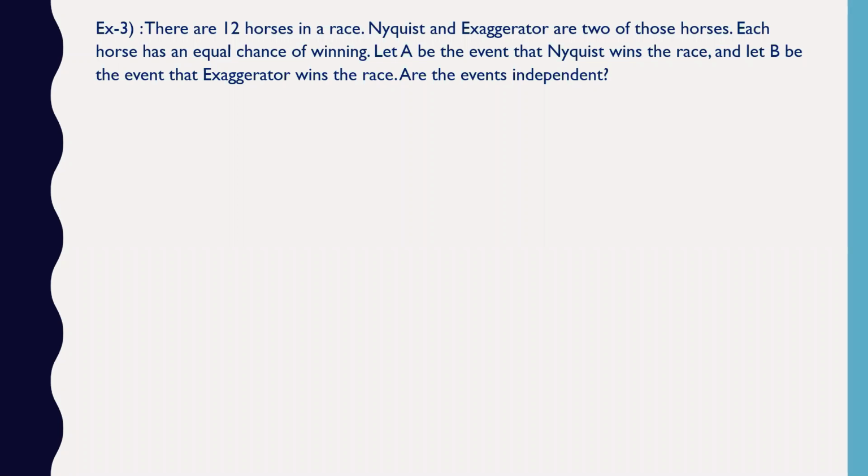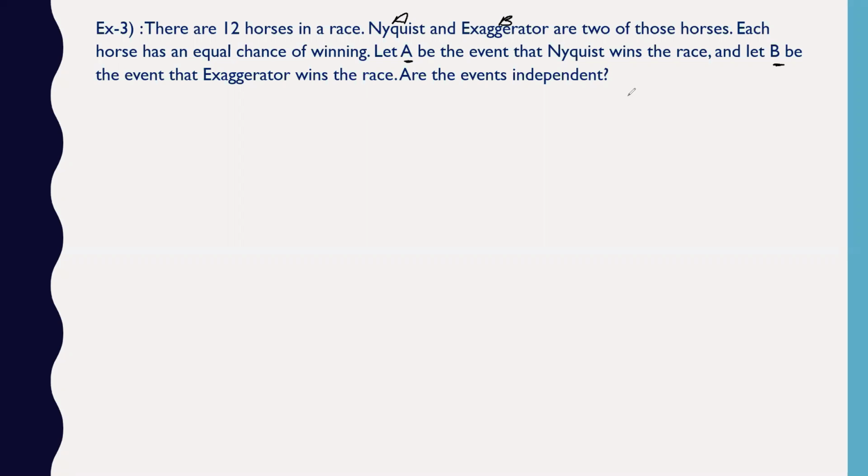So let A be an event that Nyquist wins. To avoid the confusion, I will take this as event A and I will take this as event B. So let A be the event that Nyquist wins the race, and let B be the event where Exaggerator wins the race.